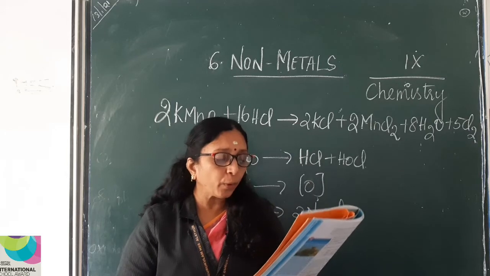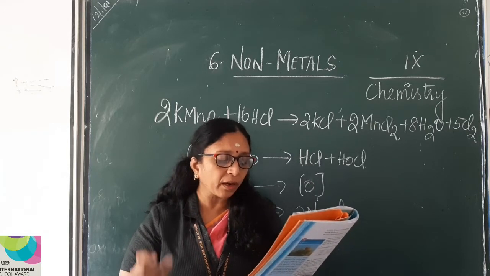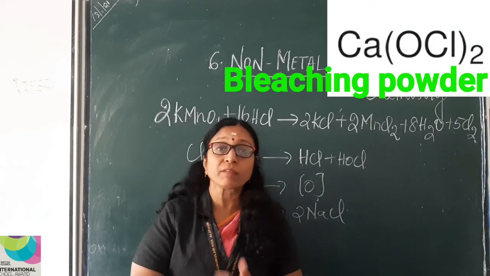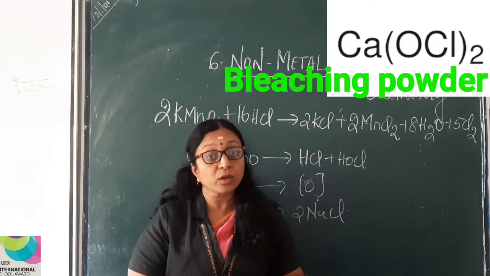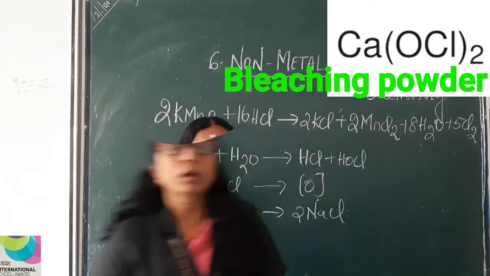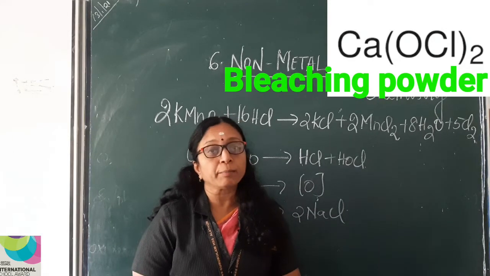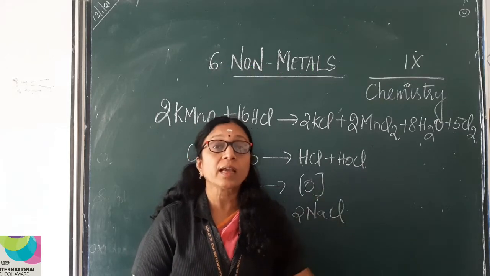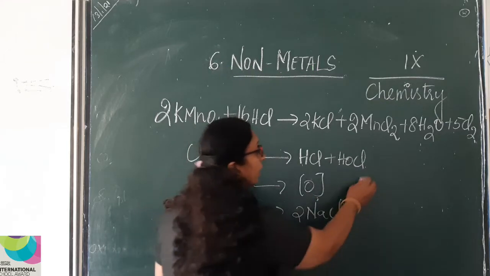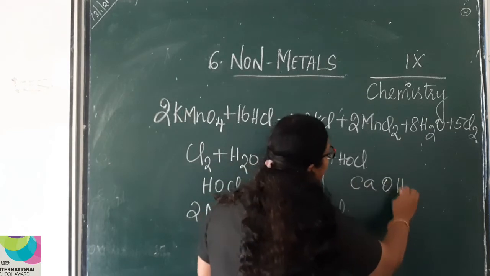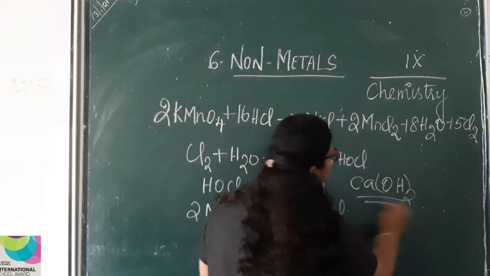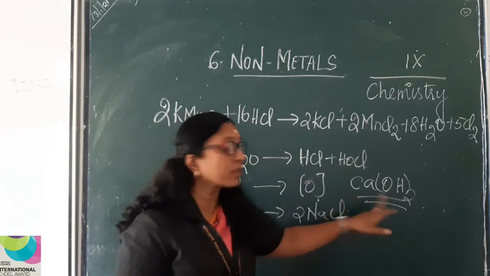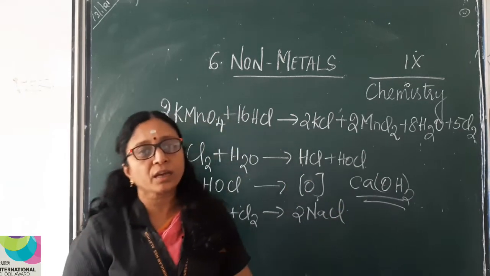properties. Okay, it is also used to purify water and to prepare bleaching powder. Bleaching powder is a very common thing we use in day-to-day life. Actually, what is bleaching powder? Bleaching powder is prepared by passing dry chlorine gas over slaked lime. What is slaked lime? Ca(OH)2, calcium hydroxide. So this is slaked lime. When we pass dry chlorine gas over slaked lime, we get bleaching powder.